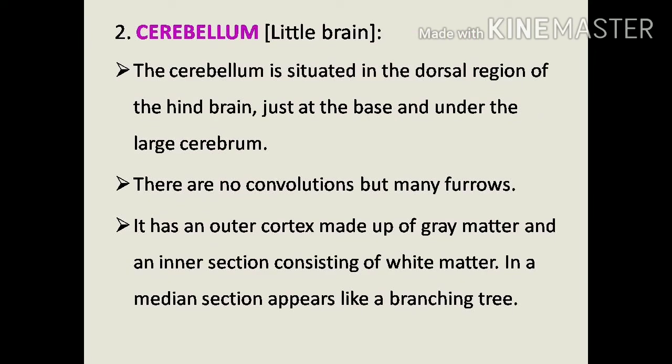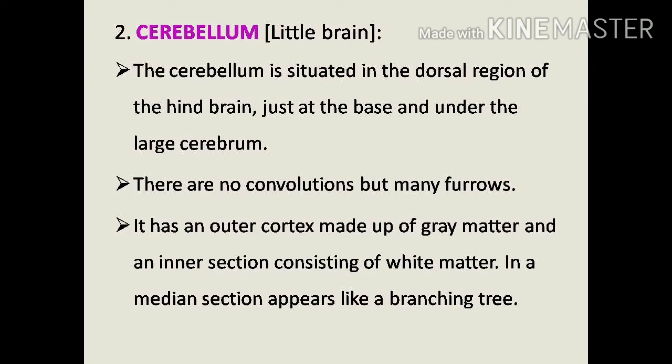The next part of the brain is the cerebellum, also called the little brain. The cerebellum is a much smaller area of the brain located at the base, under the large cerebrum. It has no convolutions, meaning no sulci or gyri, but it has numerous furrows.